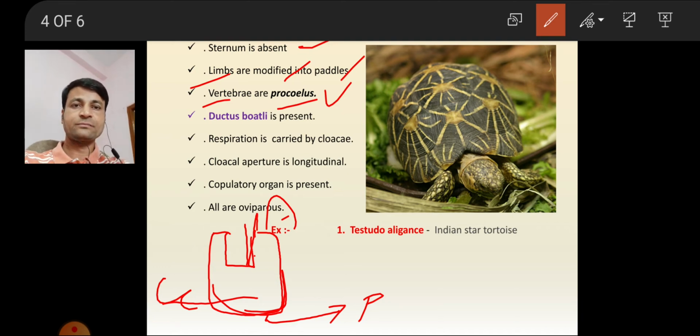Next, the ductus botalli blood vessel is present. What does the ductus botalli blood vessel mean?